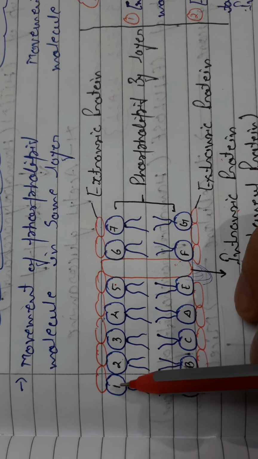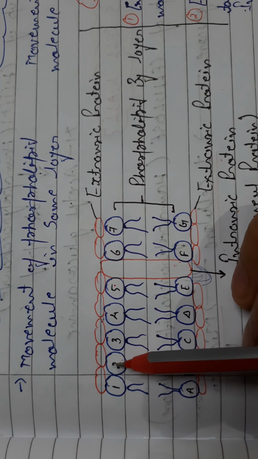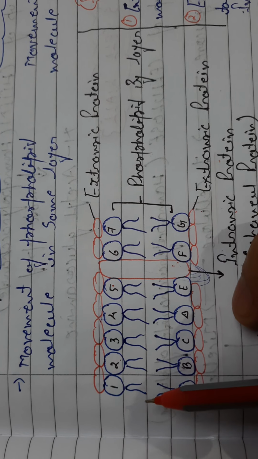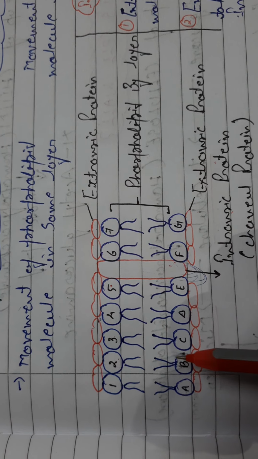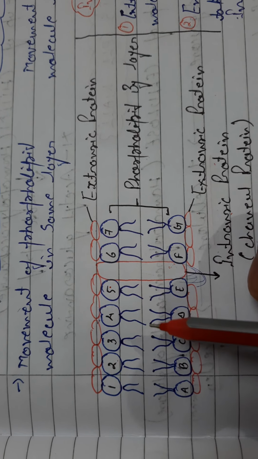particular place. Suppose 1 can come in the place of 2, 2 can come in the place of 3, 3 can come in the place of 1. So this type of movement is known as transition movement, but it is present in the same layer.